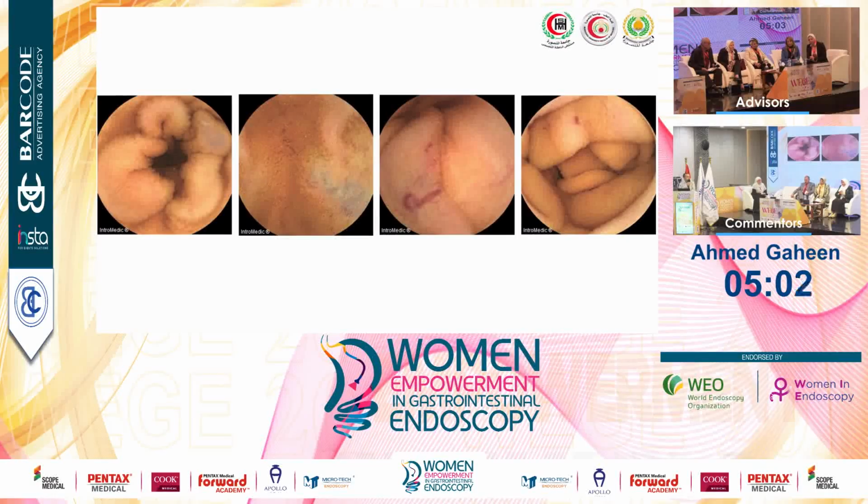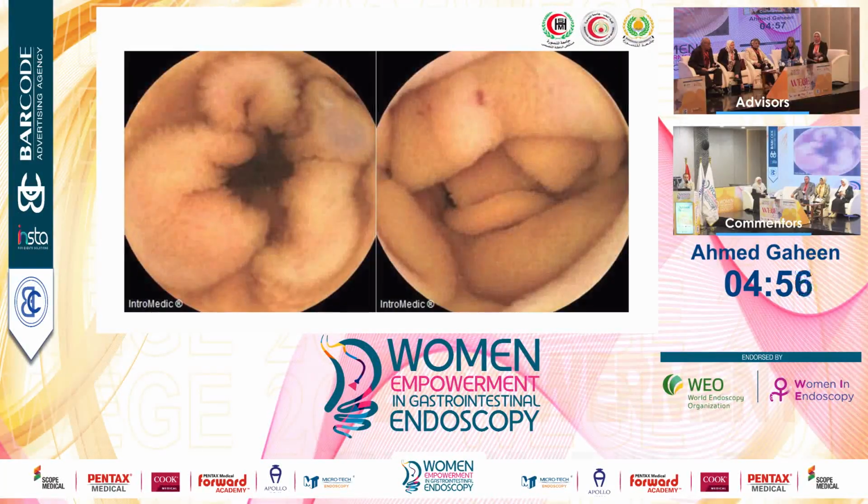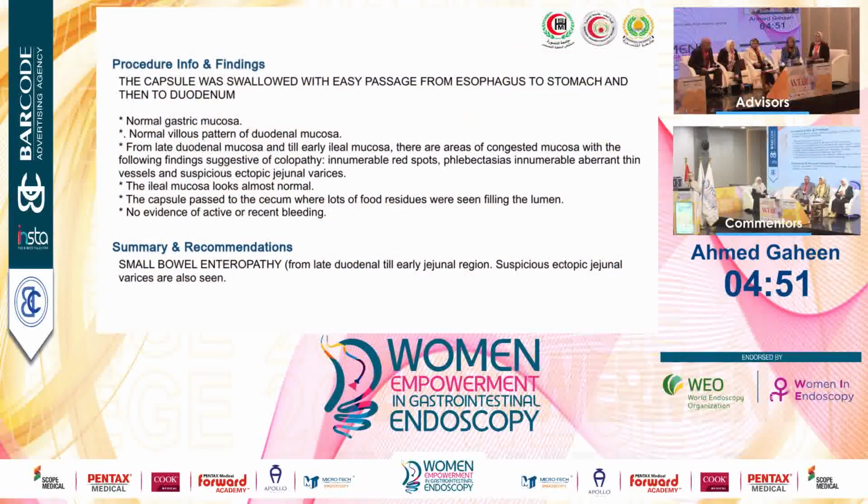The video here showed some interesting findings. As you can see, we have apparent vessels, we have suspected varix, and numerous red spots. That is the final report by the doctor who read the video. According to the location, the findings were defined as innumerable red spots, innumerable apparent thin vessels, and suspicious ectopic jejunal varices. The extent: it extended from the late duodenal mucosa to the early jejunal mucosa, almost affecting the whole jejunal part of the small intestine. And the final diagnosis was small bowel enteropathy.